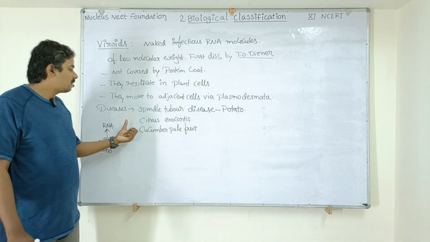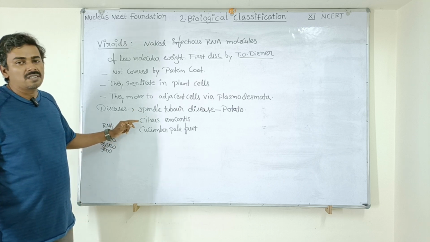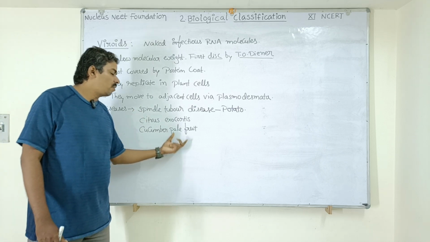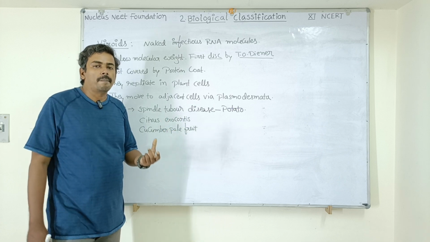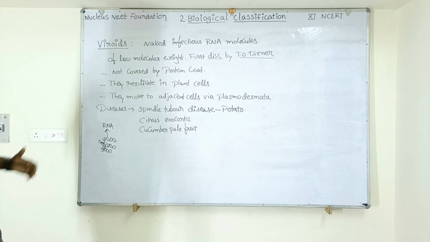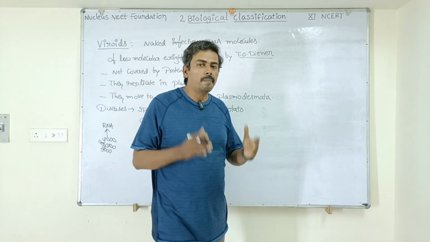Next, another disease, citrus exocortis, which occurs in citrus, that is the lemon trees, and cucumber pale fruit. The cucumber fruit will become pale because of viroid infection. So this is all about viroids. Now next, let us move on to another infectious particle, prions.